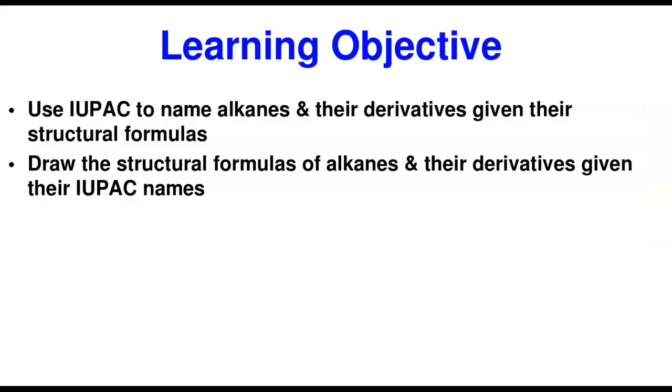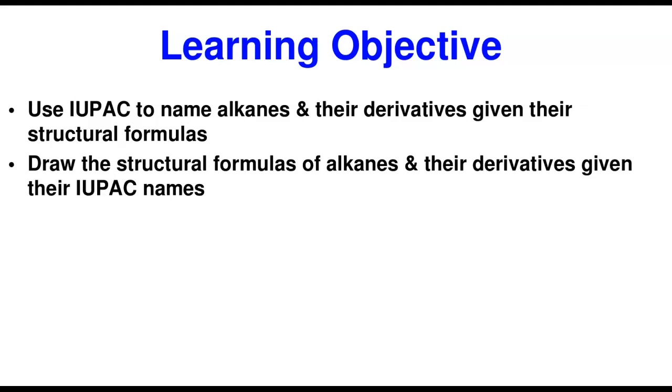So at the end of this class, what are the learning objectives we intend to achieve? Number one, we're going to learn to use IUPAC. IUPAC means International Union of Pure and Applied Chemists. It's a union of chemists that come together to decide on general rules of nomenclature in chemistry, so everybody has to follow these rules. We will understand how to use IUPAC to name alkanes and their derivatives, given a structural formula.